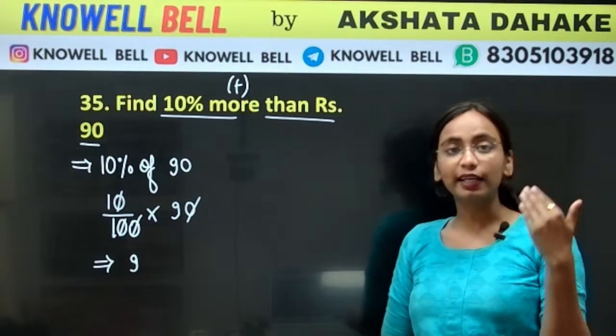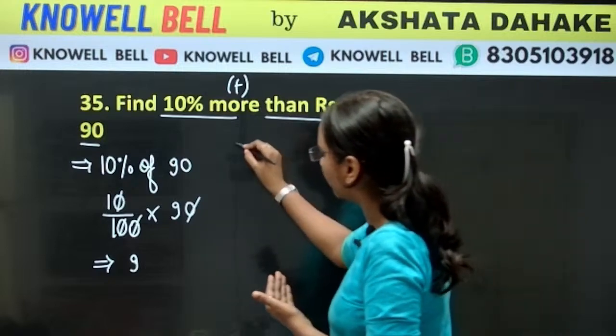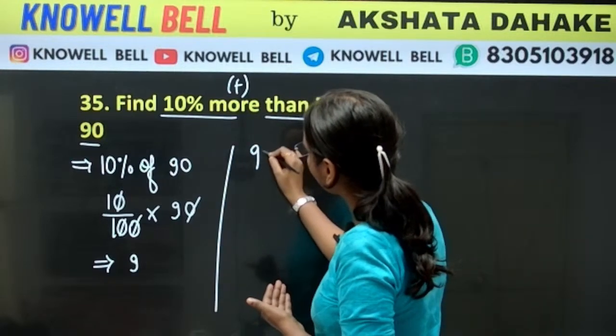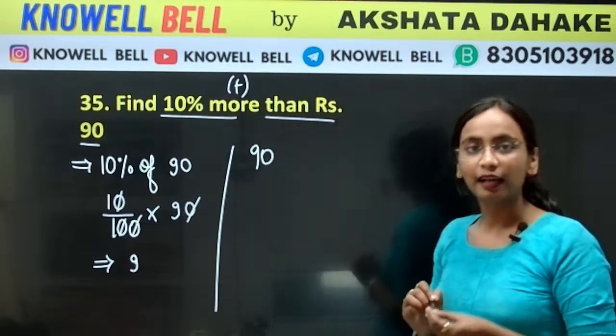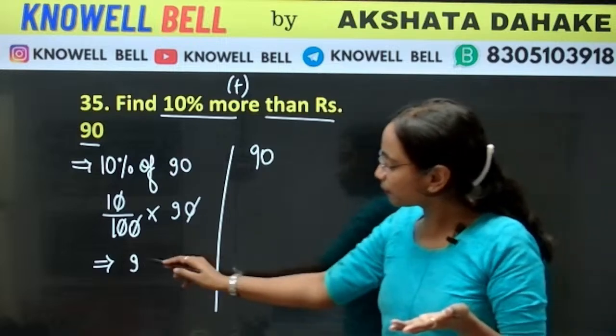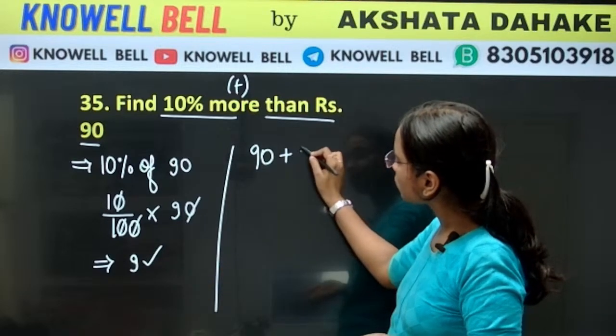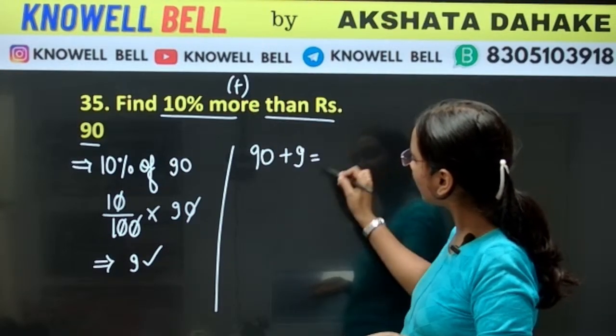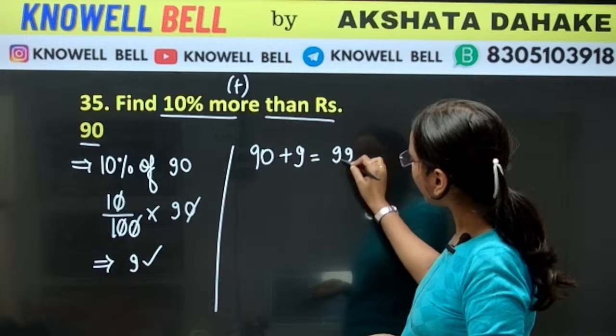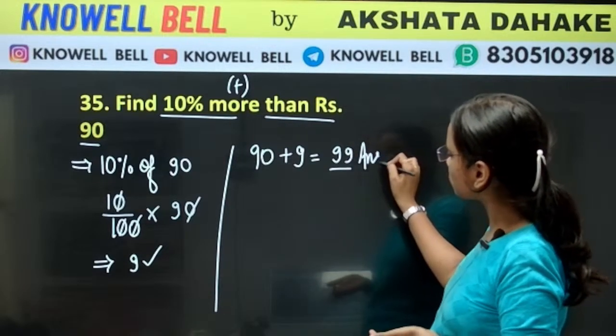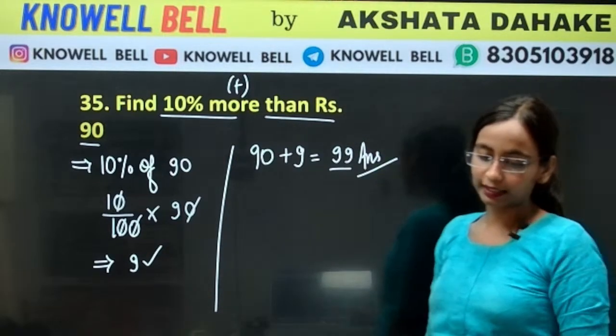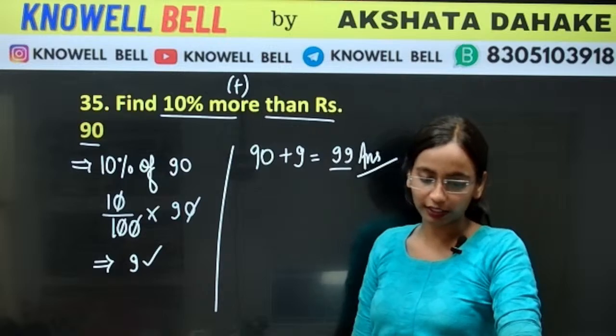And हमको क्या चाहिए? 10% more than 90. तो already हमारे पास कितना था? Already we had 90. 10% more. What is 10%? 10% is 9. So 9 more. How much we are going to get? 90 plus 9 will be 99. So 10% more than 90 will be 99. Understood? Who is not clear?